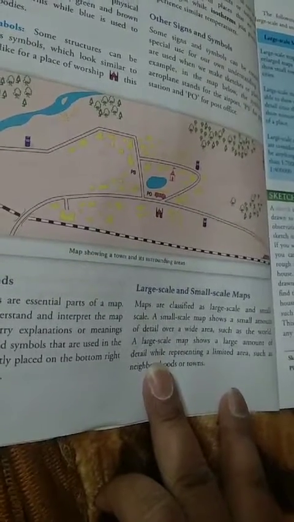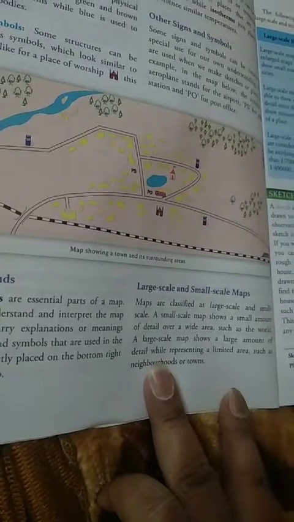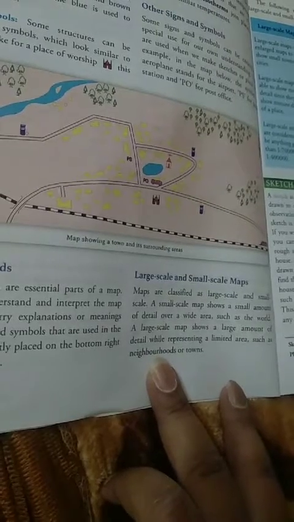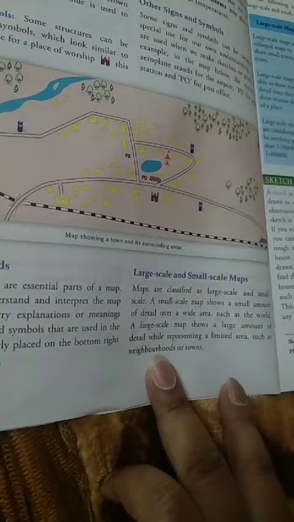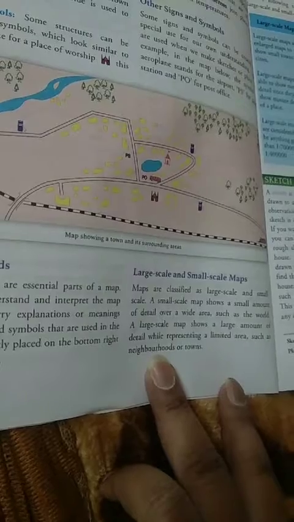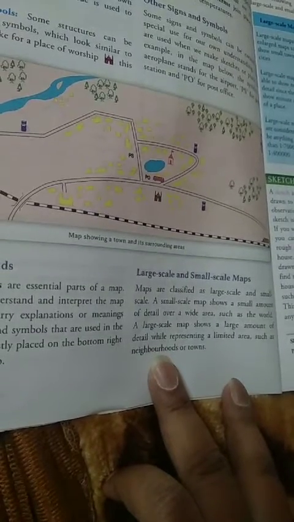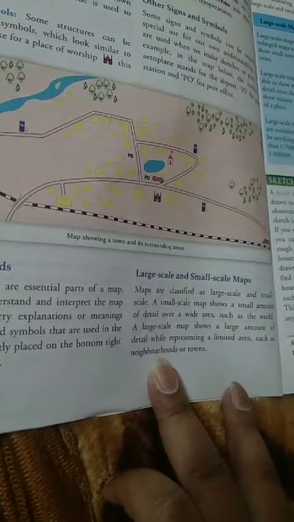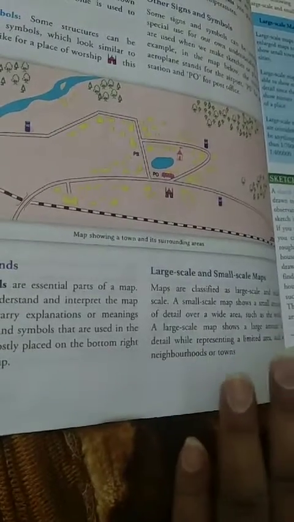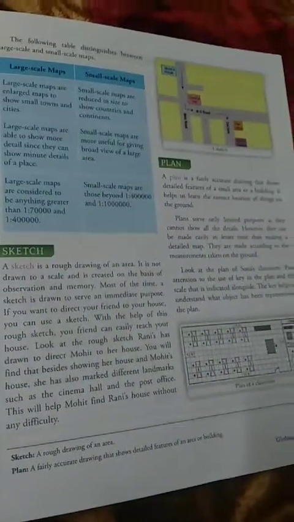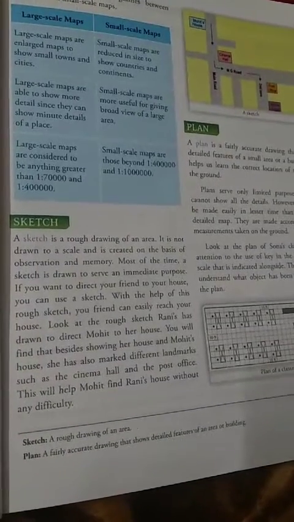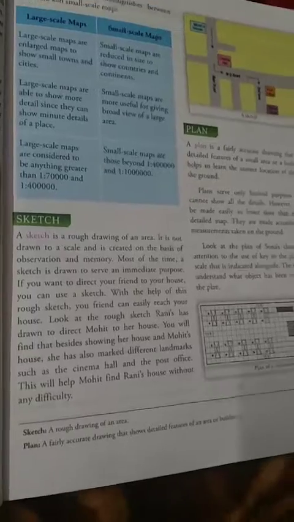In the same way, a large scale map shows a large amount of detail, but it is of a limited area, or we can say of a small area. For example, if we want to show the large details or big details of our neighborhood or the towns, it means it's a small area. Okay, so I hope you have understood the difference between the large scale map and the small scale map. Then we come on to the next page, and that is page number 7.